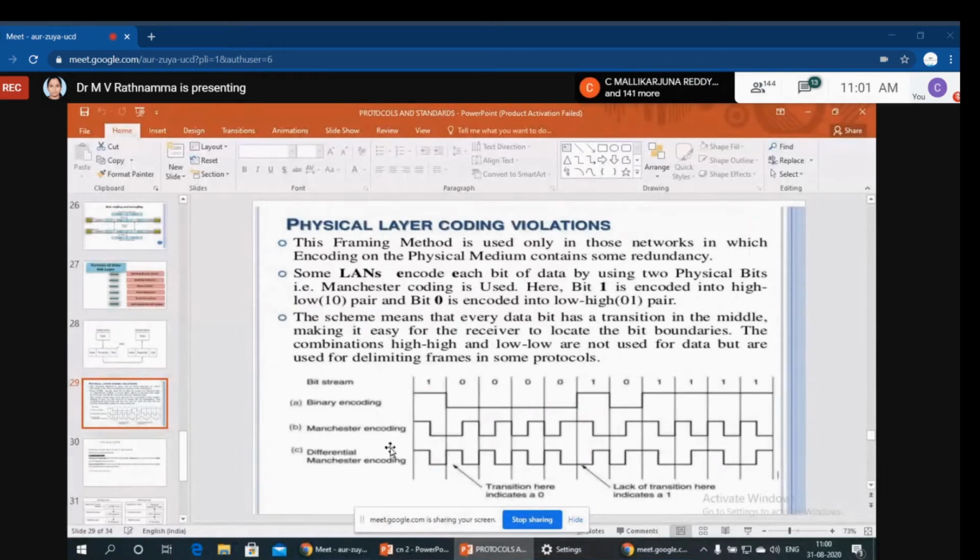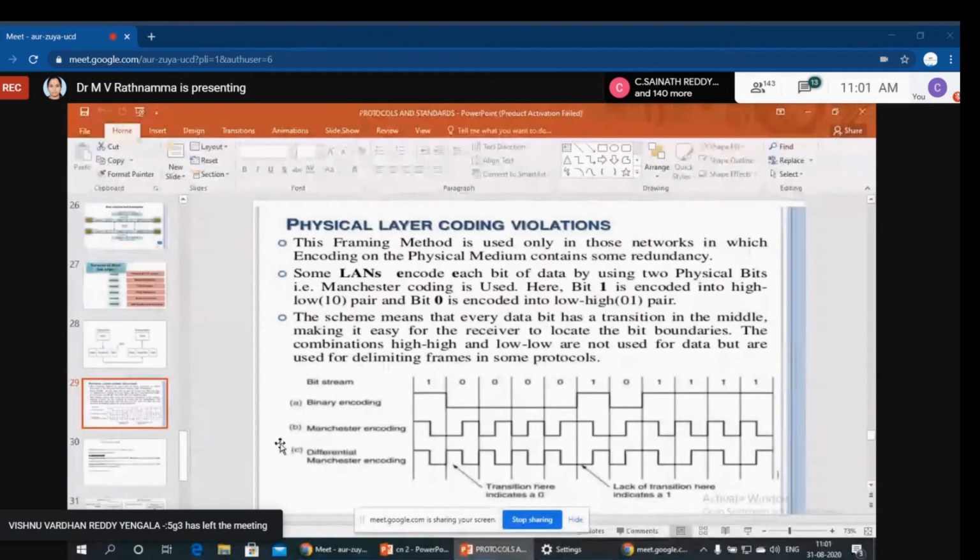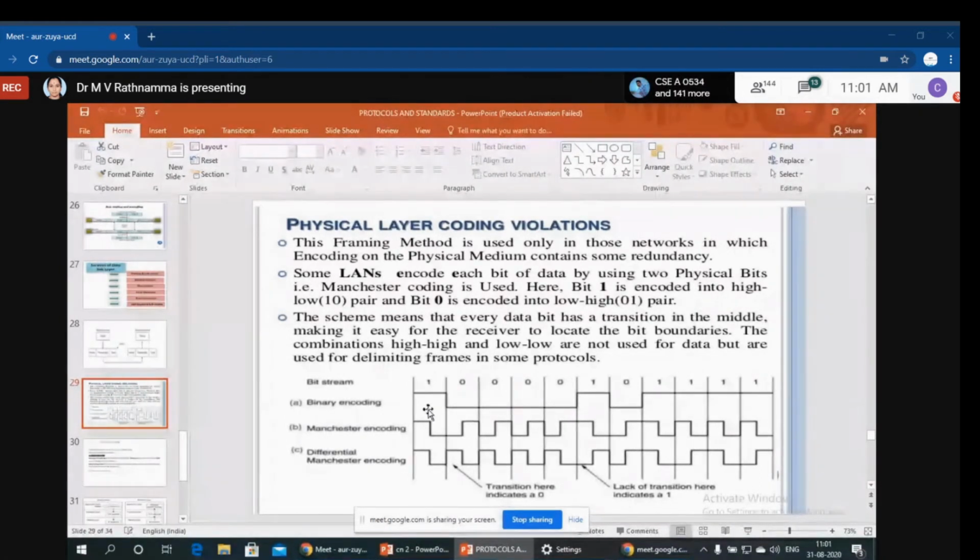But in Manchester encoding, we'll discuss this again in the second unit, no problem. In Manchester encoding, what happens is completely different. Sometimes there may be missing data like this, and we may get confused. That's why, if the bit is 1, the first half is up and the second half is low. If it is 0, the first half is low and the second half is up.